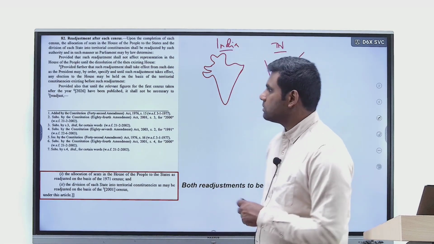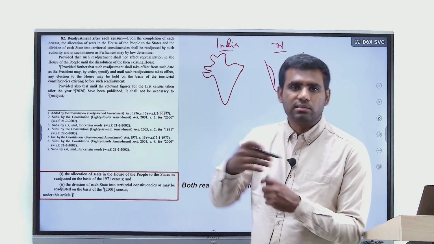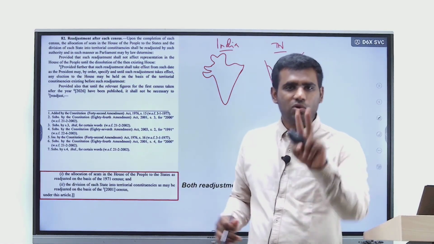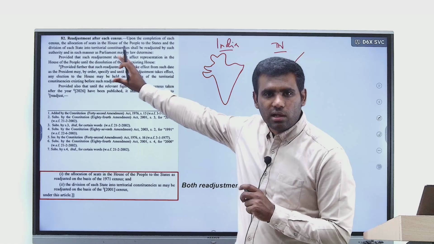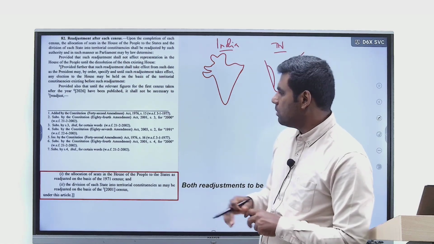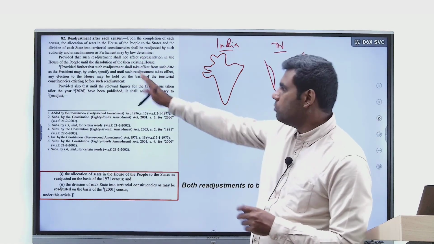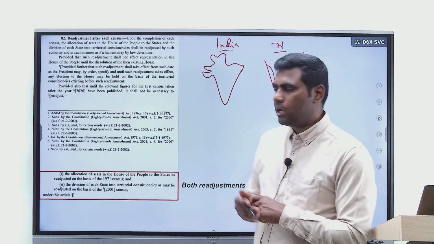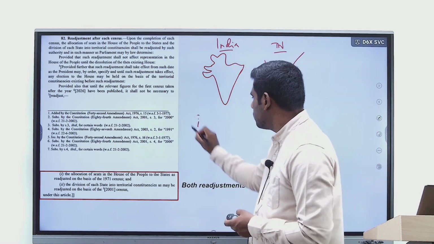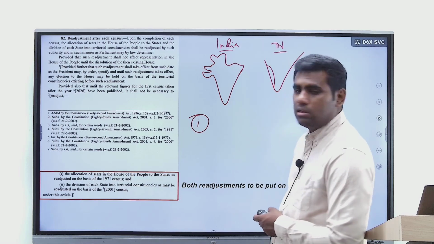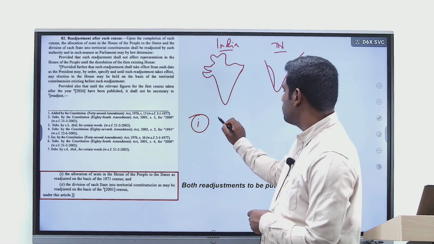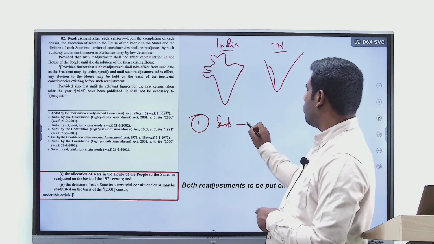So the Constitution says that after every census there shall be a readjustment. Two types of readjustment are mandated in Articles 81 and 82. What are these? The first is readjustment of seats allotted to different